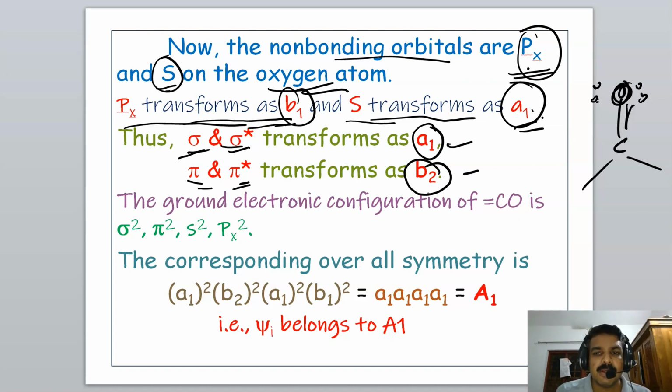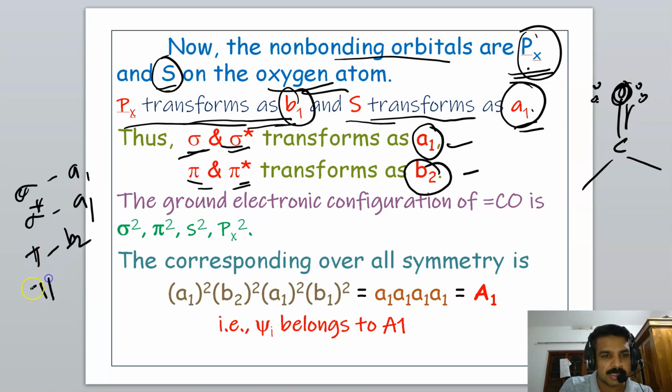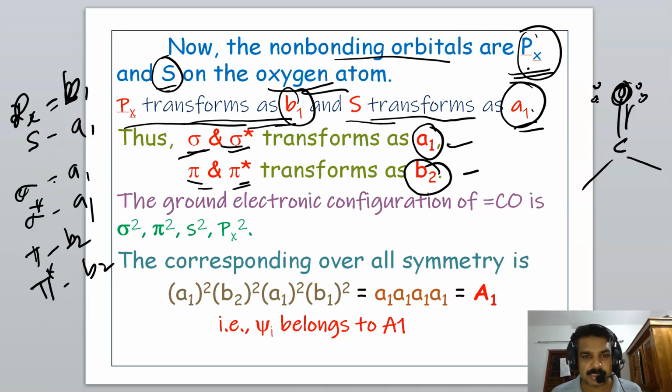Thus we got this. The symmetry of the sigma orbital is A1. The symmetry of the sigma star orbital is A1. The symmetry of the pi orbital is B2, and the pi star orbital is B2. The non-bonding Px orbital is B1, and the S orbital is A1. And these are the symmetries.